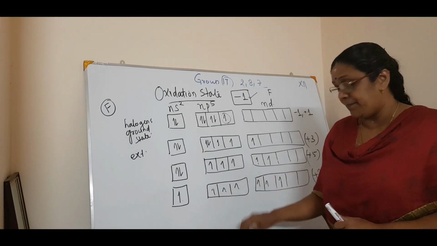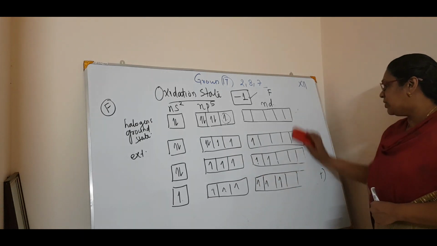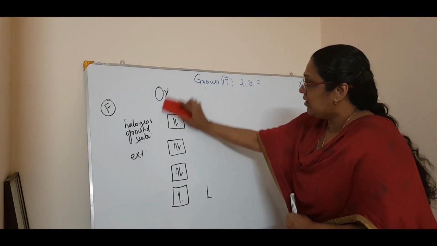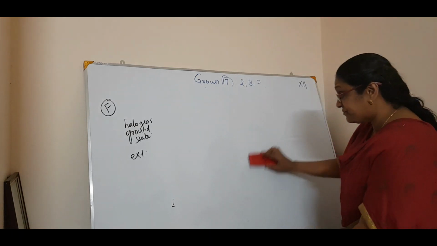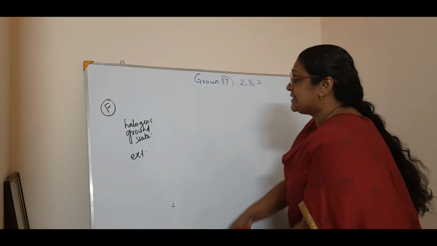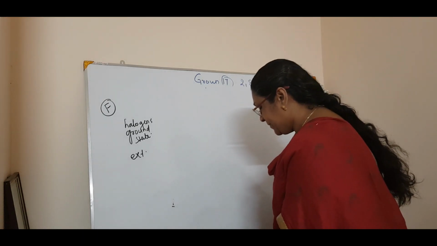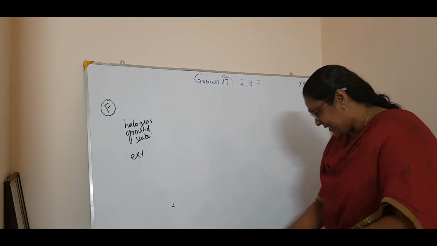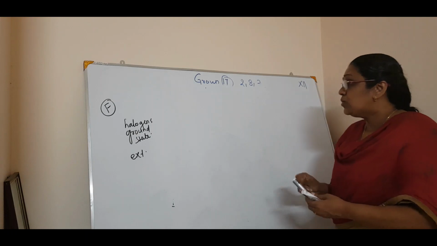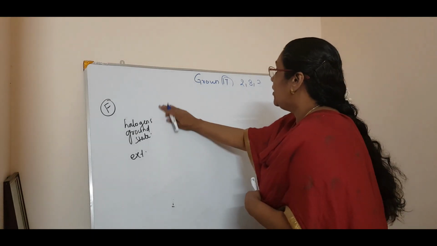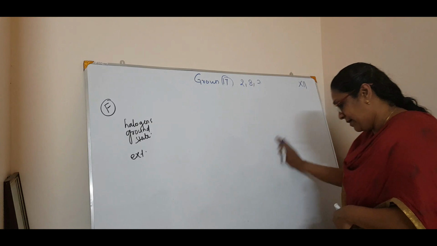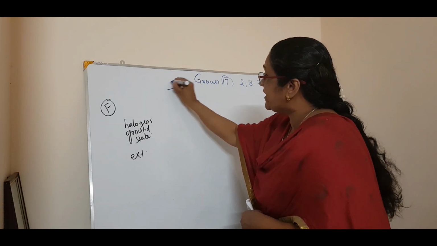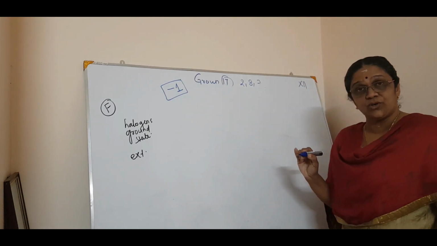Clear? Simple. Okay. Now we will talk about something more in detail about the oxidation states. If you are speaking about fluorine, you can have two types of oxidation state, isn't it? Normally, fluorine has only one, that is -1, as we have already told you.